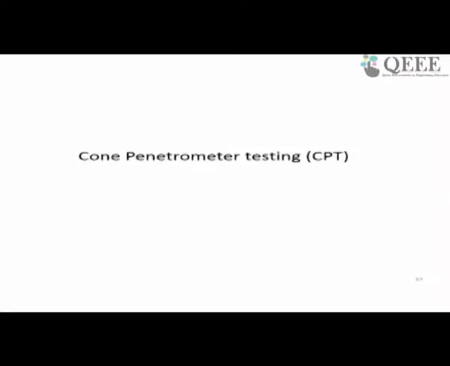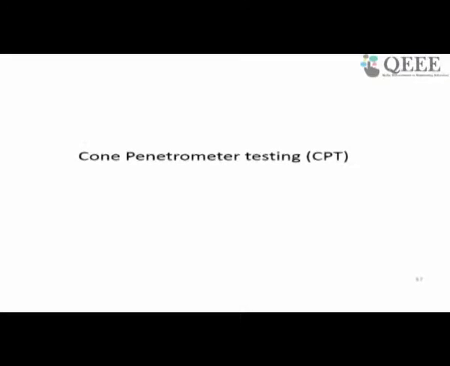Now we'll discuss the cone penetrometer testing or cone penetration testing. What we saw in the standard penetration test is that it was very crude, where you have too many differences in strata, or strata is changing frequently.